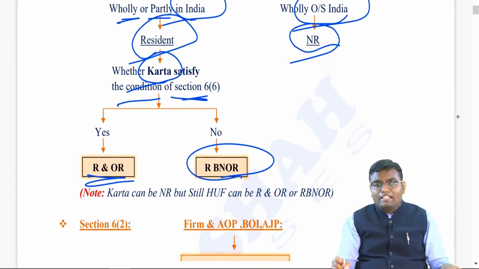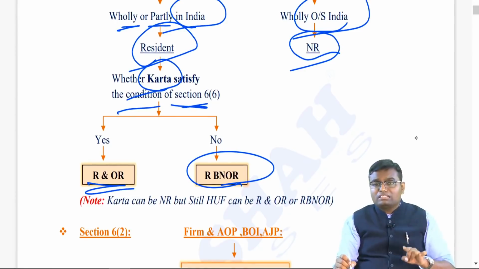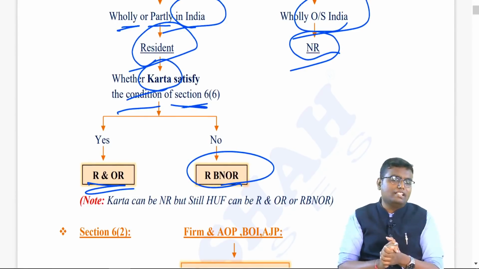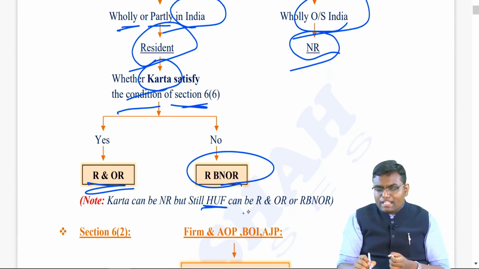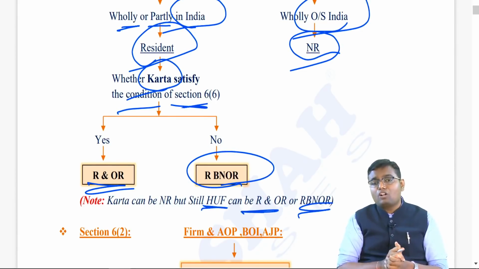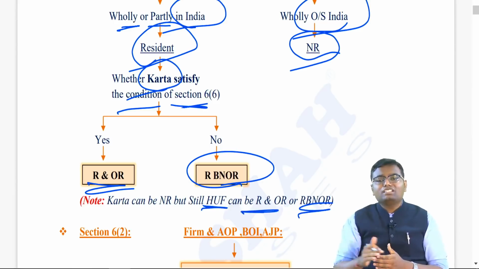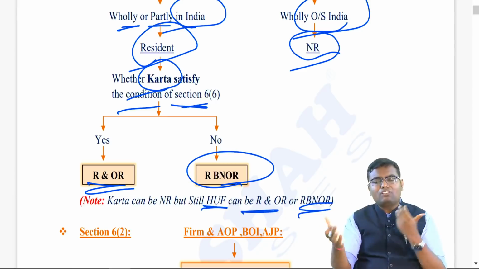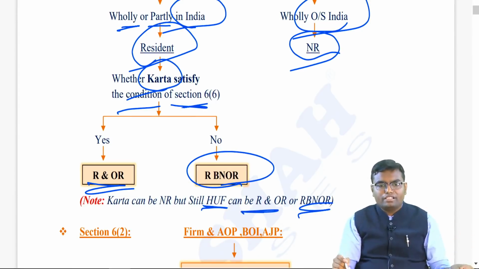Point to be noted is, it may be possible that your Karta himself is non-resident because he doesn't satisfy his basic condition, but still your HUF can be R&OR or RBNOR because the Karta satisfies the additional condition directly. So, there is no linkage between the residential status of Karta and HUF, it can be totally different.